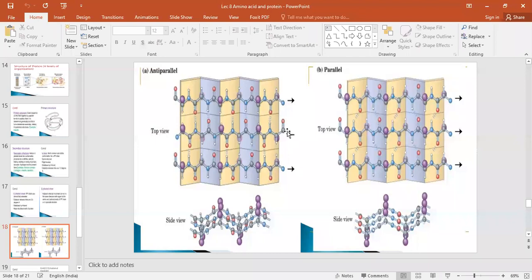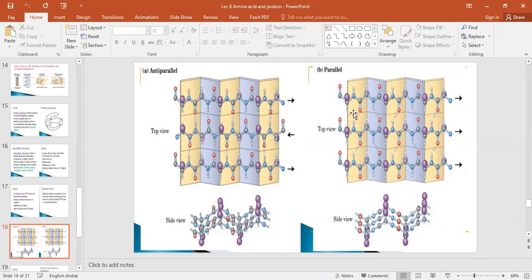Add the second chain of amino acids. What is the starting end here? Blue color means NH group. What is this end? CO. Red color one means CO, peptide bond. So you can see at this point, the first chain ends with the NH group, the second chain ends with the CO group, and the third chain ends with the NH group again. That's why we call it anti-parallel. This is an anti-parallel arrangement of the proteins on the beta pleated sheet.